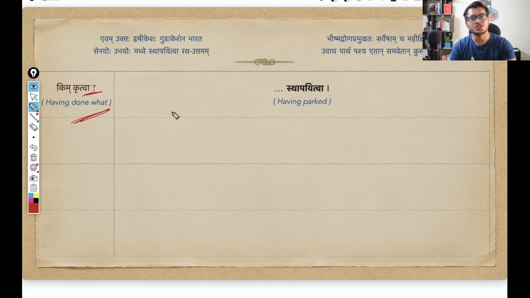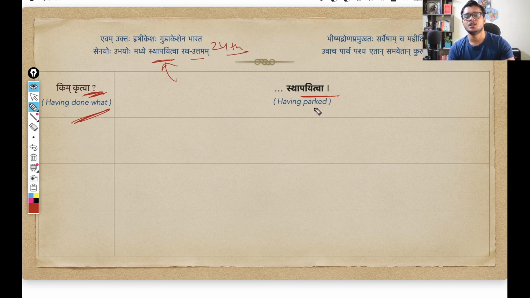Let us move on. Till now, we have seen the context that Sri Krishna spoke to Arjuna that kindly take a look at these Kaurava people. But now, as per the context of the shloka, Kim Kritva, after doing what? After doing what did he say these words to Arjuna? And the response is Sthapayitva. You see, Sthapayitva is coming from the 24th shloka.